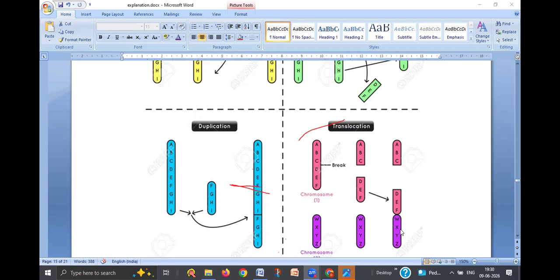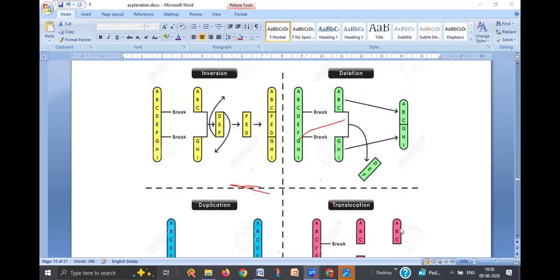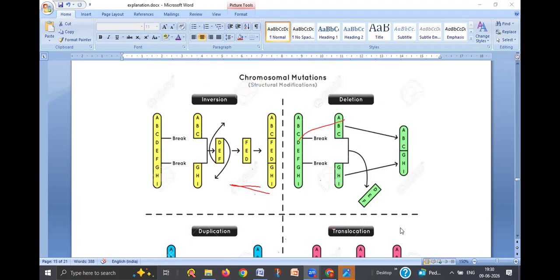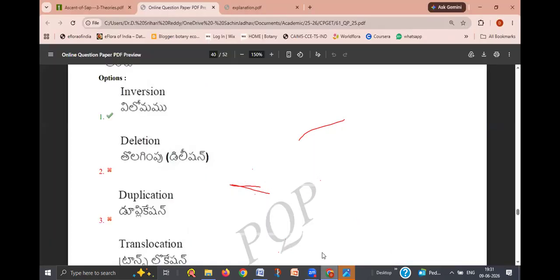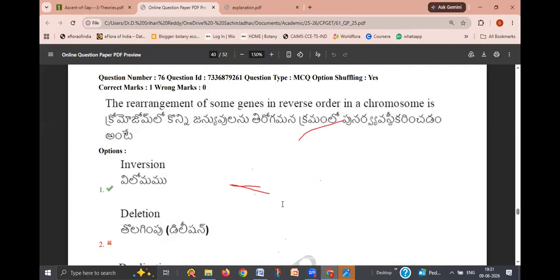This is called translocation. So you have to remember what is inversion, deletion, duplication, translocation. Now the question is about the inversion. So what is the question? It is called vilomam in Telugu.